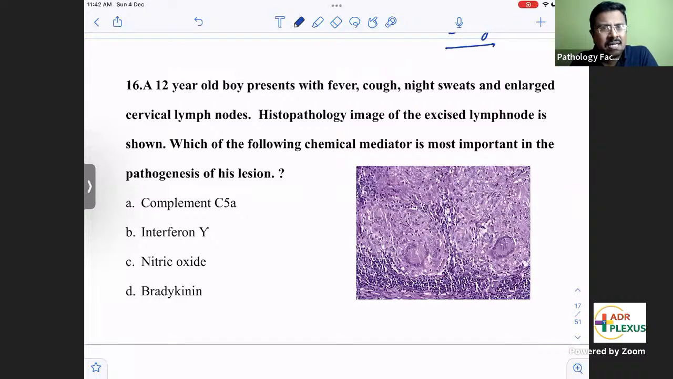Let's see a very easy one. A 12-year-old boy presents with fever, cough, night sweats. So in the history, fever, cough, and night sweats, and also enlarged cervical lymph nodes. So histopathology.